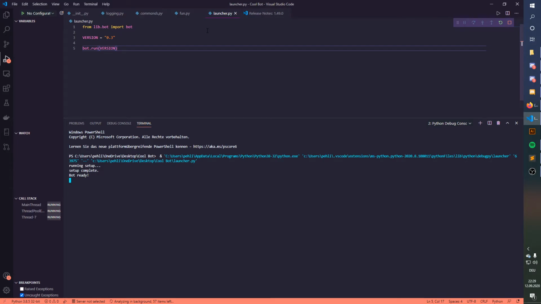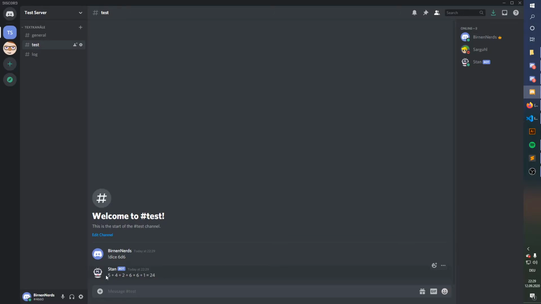Sure, I can do that. And the bot started, so let's see if it works. So we're gonna say dice 6d6, and it works. Hey, first time. Nice. Obviously because I have prepared code, but it works first time. So basically, you see right here that the bot is making the numbers we had here with the maximum range of 10, and the result is just 24. So that's pretty cool right here.